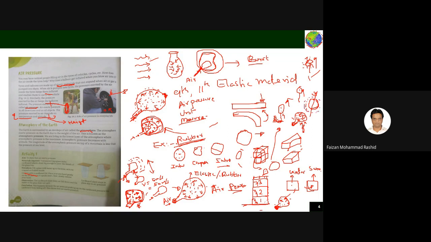You have 9 planets, correct? How many planets are there? 9 or 8, whatever the number is. Among all these planets, only Earth has air around it, which is making life possible.